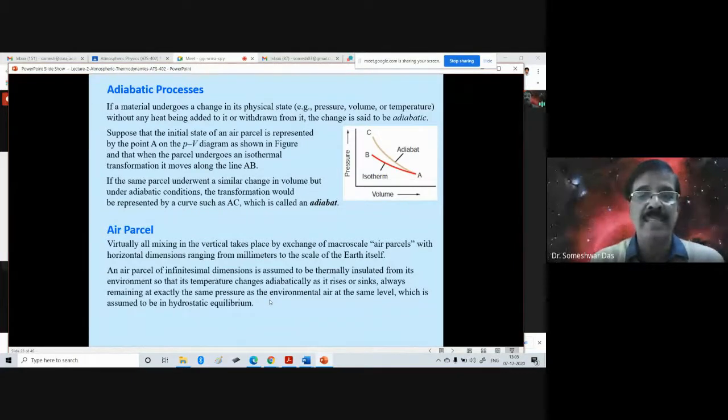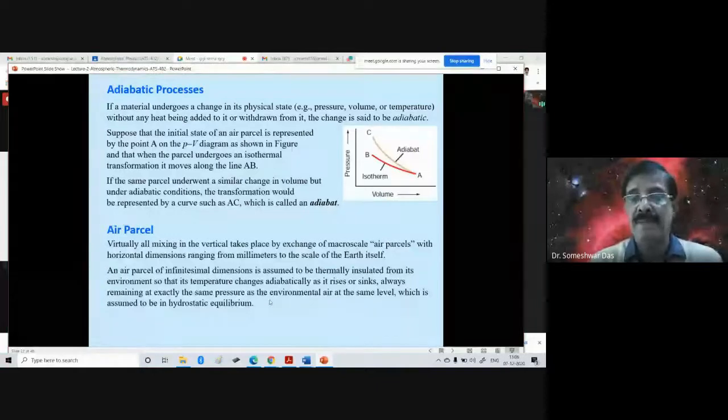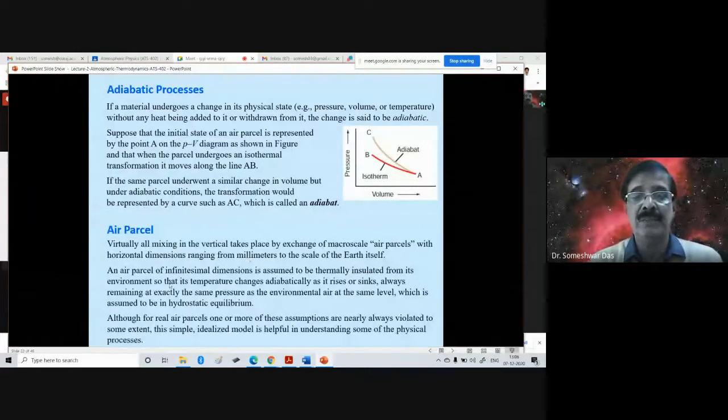Now, when it rises or sinks, it always remains at exactly the same pressure as the environment air. So when the air parcel is rising, the pressure inside the parcel is supposed to be the same as that of the environment at the same level, which is assumed to be in hydrostatic equilibrium. Although for real air parcels, one or more of these assumptions are nearly always violated to some extent. This simple idealized model is helpful in understanding some of the physical processes.